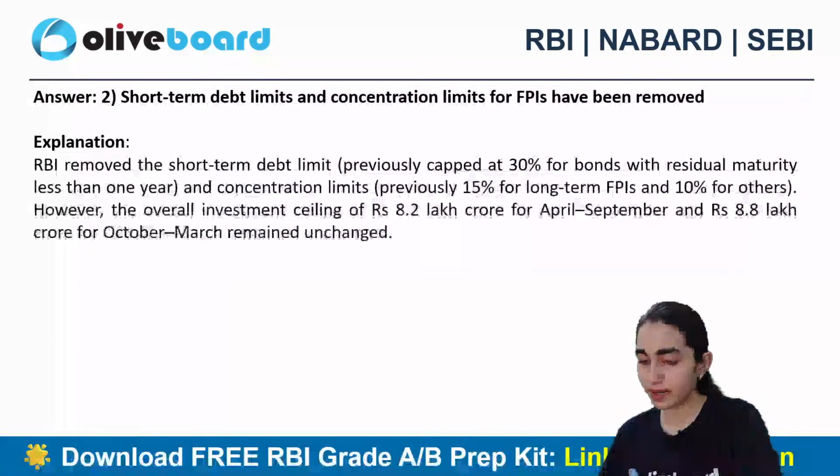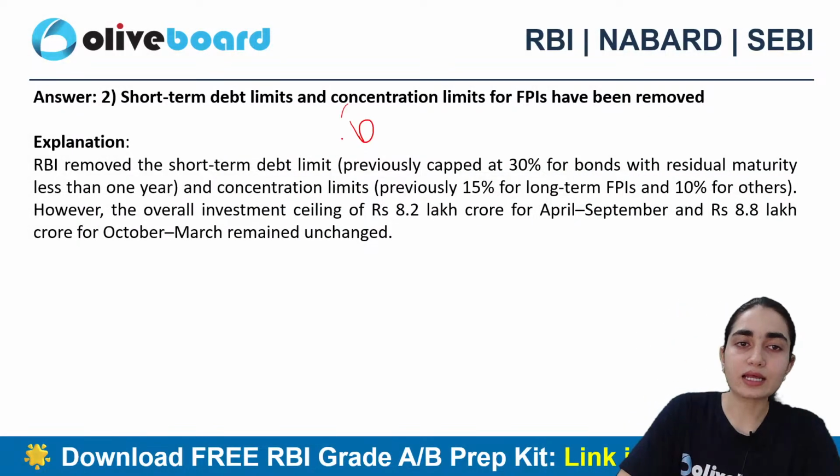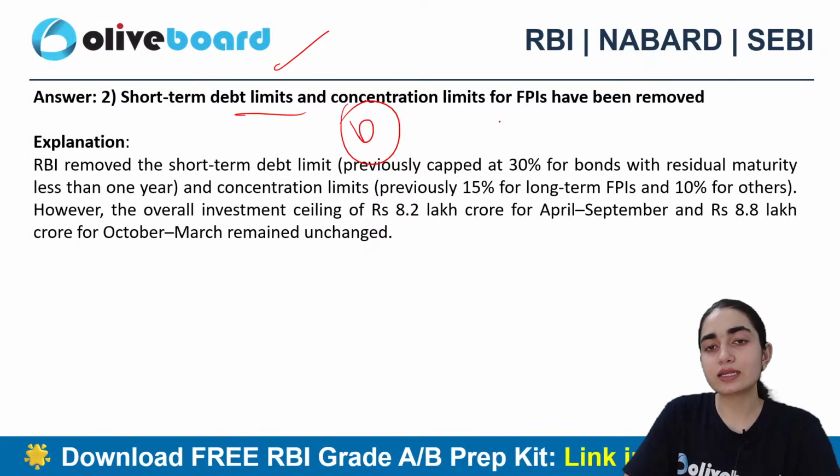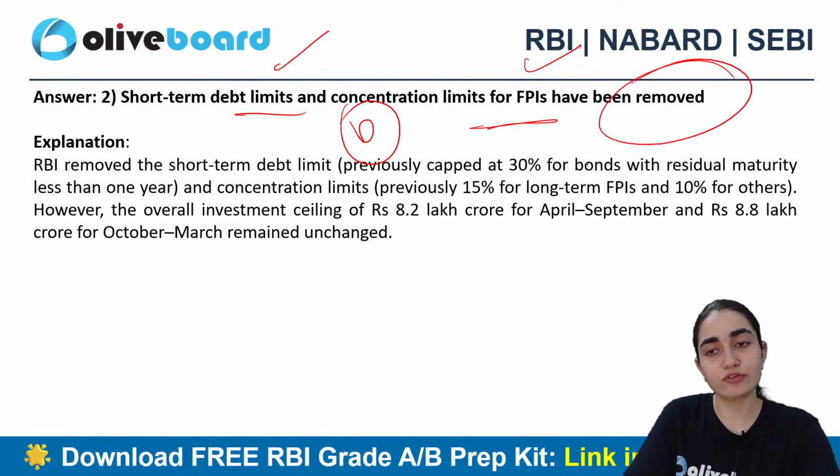Alright, so I think most of the people are answering B. Good. So B is the correct answer. You can clearly see short-term debt limits and concentration limits of FPIs have been removed here, right?